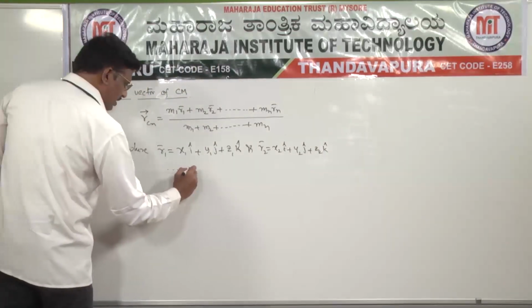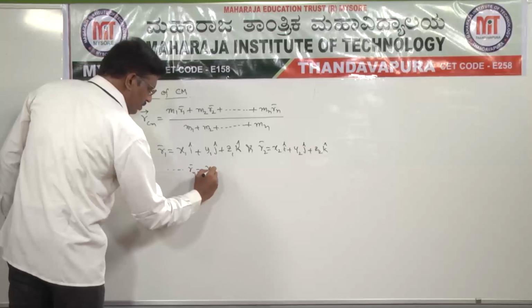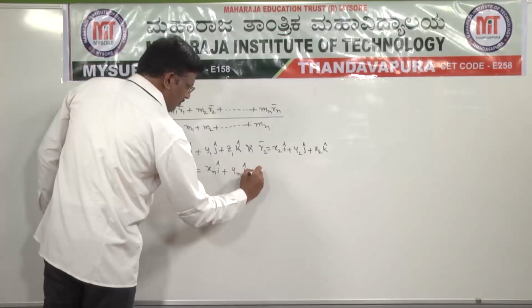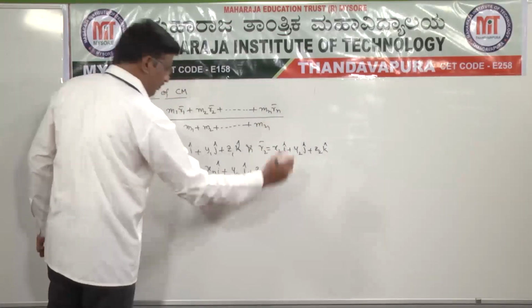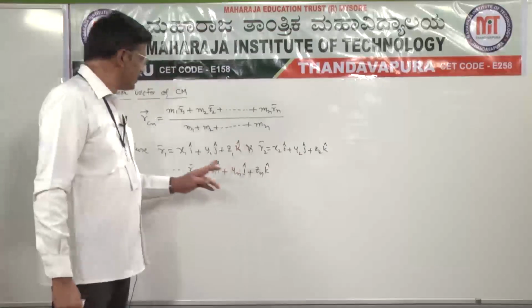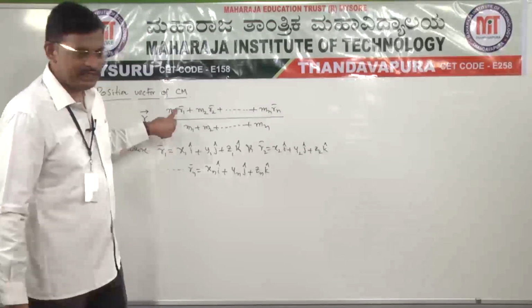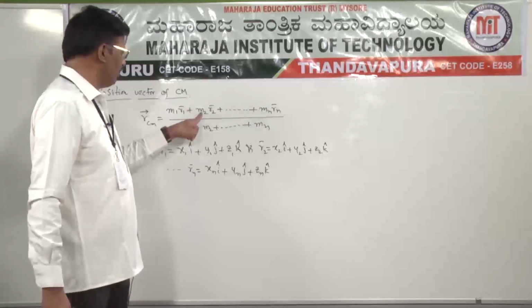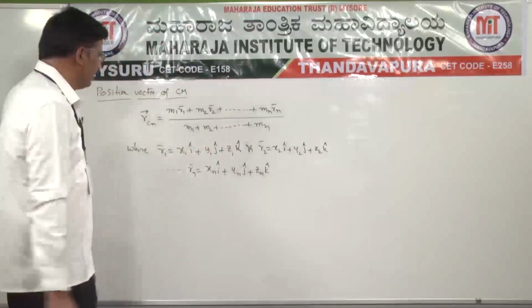Similarly, and so on, rn bar is equal to xn i cap plus yn j cap plus zn k cap, where x1, y1, z1 are the coordinates of a particle of mass m1, and x2, y2, z2 are the coordinates of a particle of mass m2, and so on.